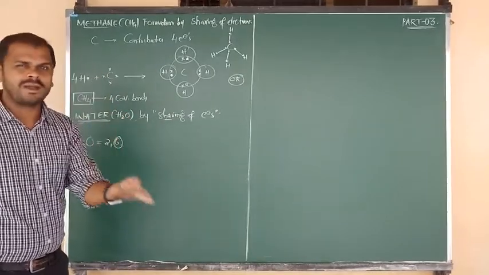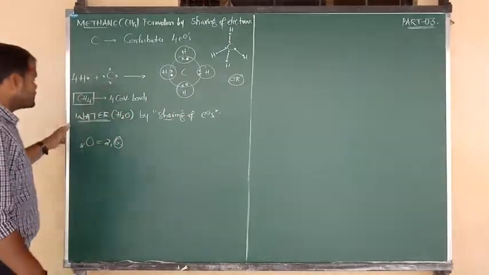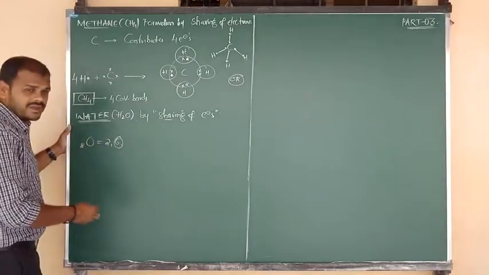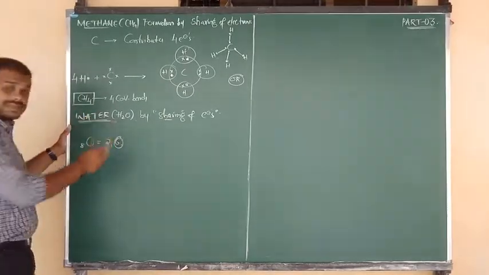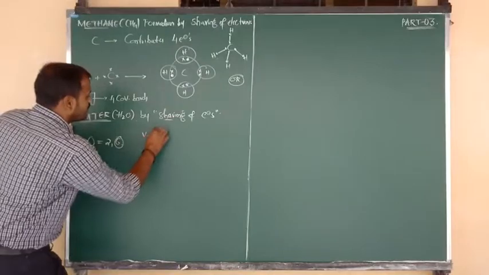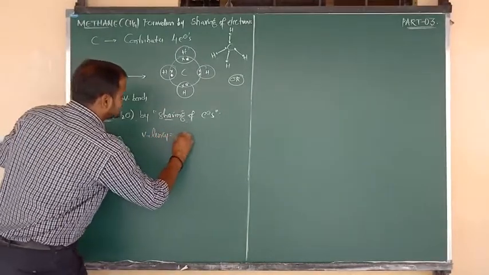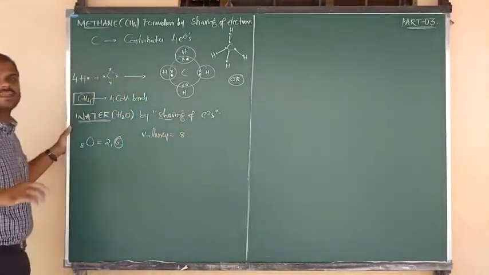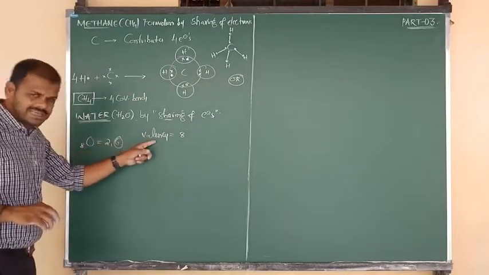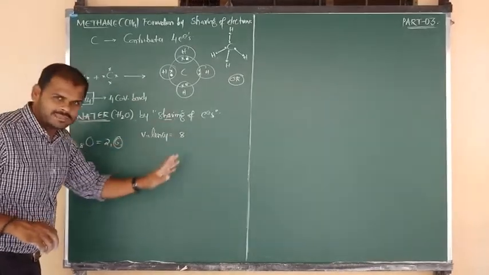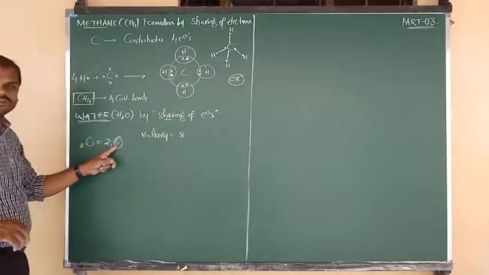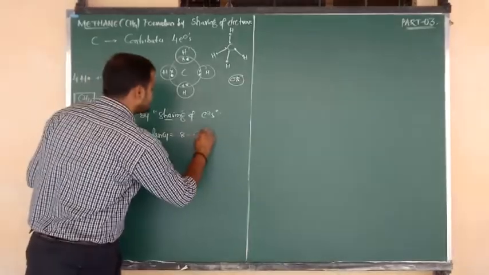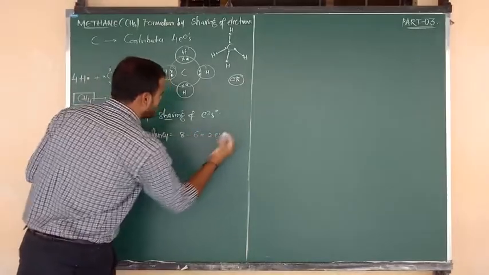That is a common point, I hope you know that. Oxygen contains 6 valence electrons, but the oxygen valency is 2. One formula to calculate valency: valency equals 8 minus the group number. The group number of oxygen is 6, so 8 minus 6 gives 2 electrons.